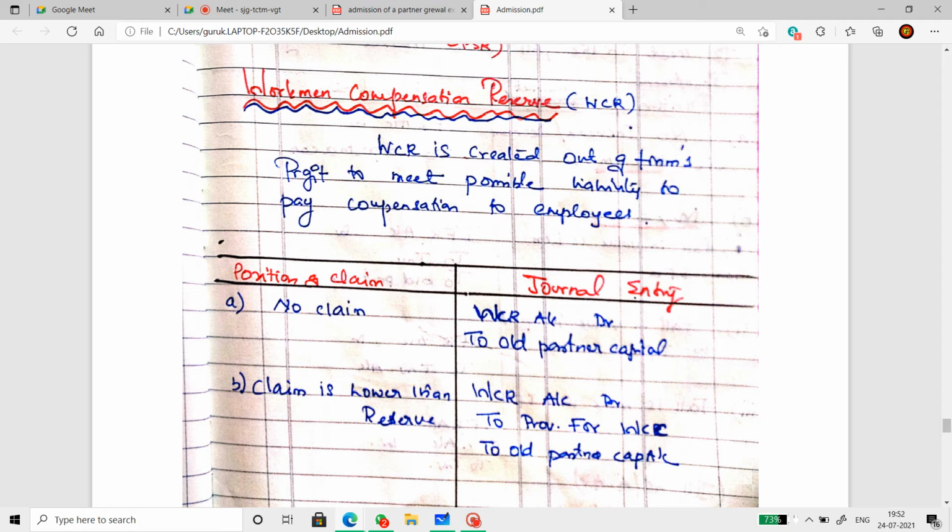Now, the position of the claim and its journal entry. When there is no claim, WCR will be debited and old partners' capital account will be credited. This means you find WCR on the liability side of the balance sheet and you don't see anything about this in the adjustments, so we assume there is no claim. So we transfer the exact WCR figure to the old partners' capital account, again in OPSR.